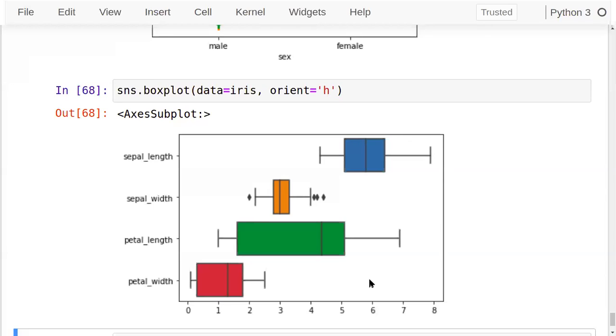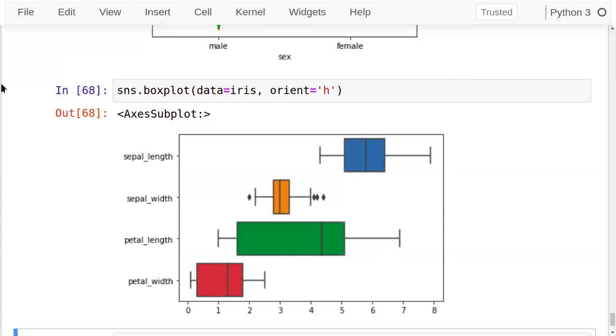Many such different kinds of graphs are there that we can use, and based on that, different kinds of visualizations are possible. There's one more plot called the factor plot, which we can apply. You can just check it. For categorical data we visualize two plots, like point plot and factor plot. What does factor plot do? Factor plot draws a categorical plot on a facet grid. Using the kind parameter, we can choose box plot, violin plot, bar plot, or strip plot also. Let's see how to use this factor plot.